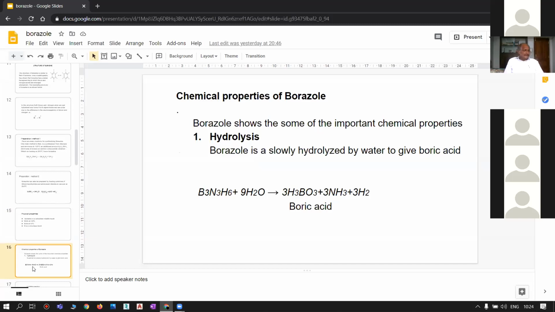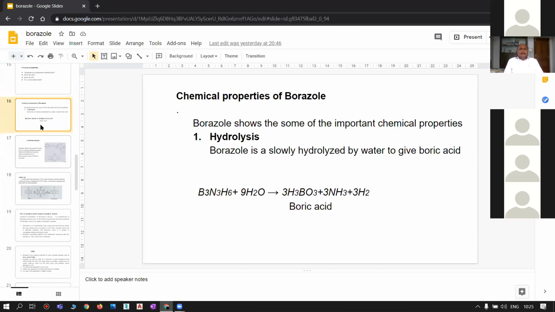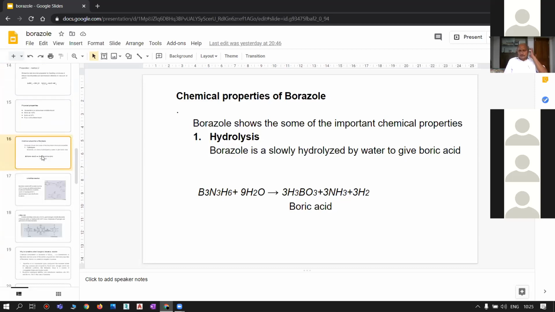The first one is hydrolysis with water, and the others are the addition reactions of borazole with bromine as well as hydrogen chloride. These are the very important chemical properties of borazole. So coming to the first one, that is hydrolysis.